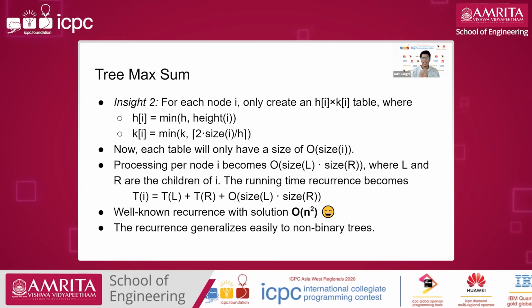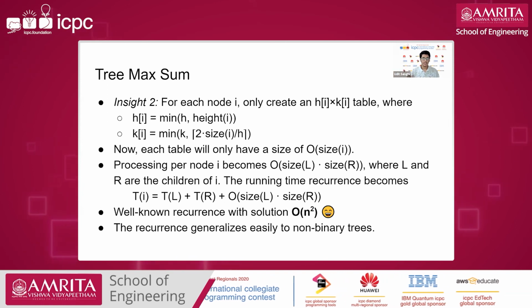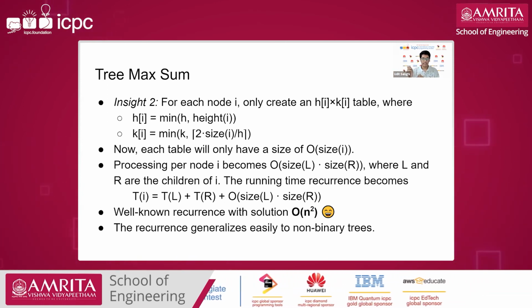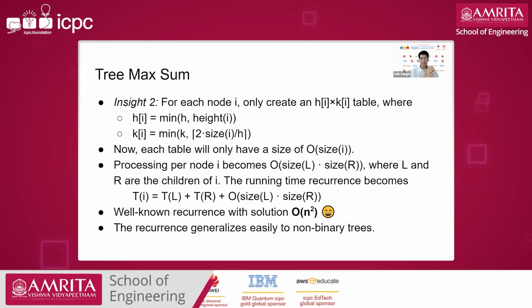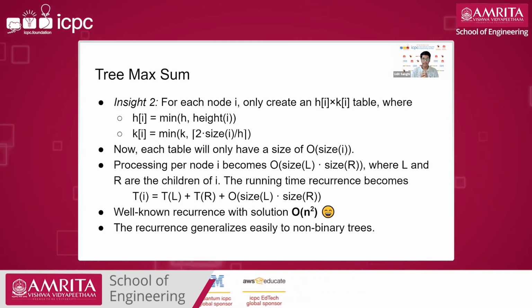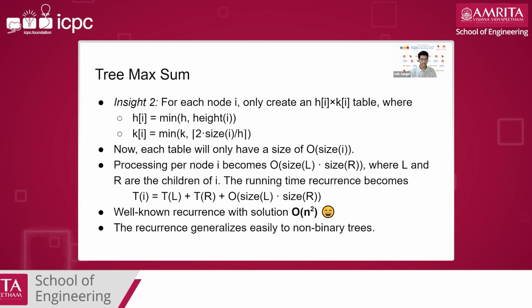So that's less than or equal to subtree size L times subtree size R. So the worst case recurrence will be the time taken to compute for the left subtree plus the time taken to compute for the right subtree plus the product of the subtree sizes.